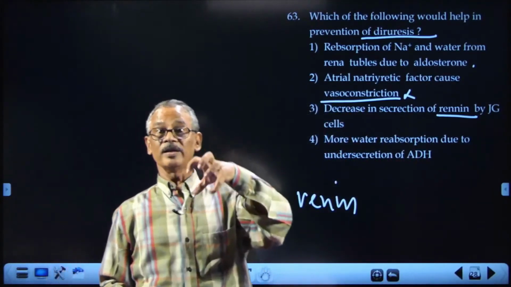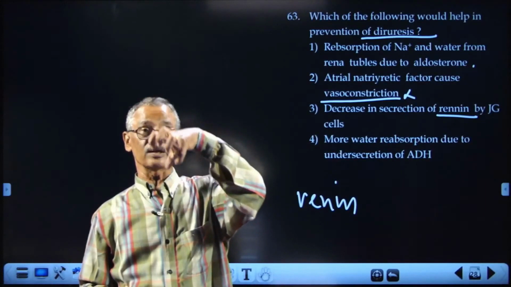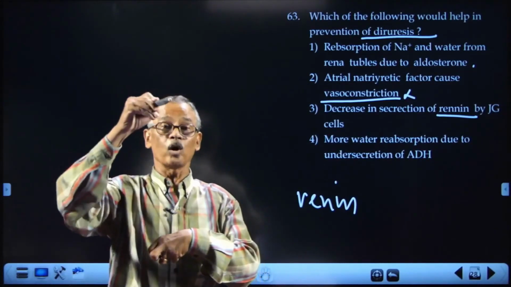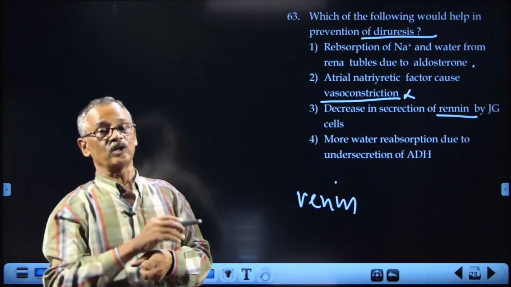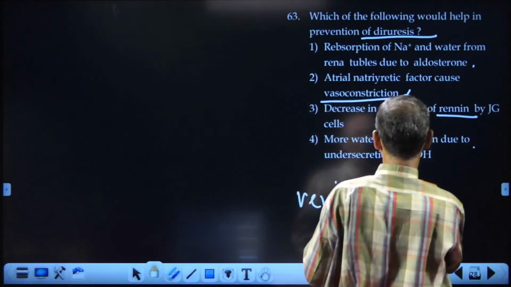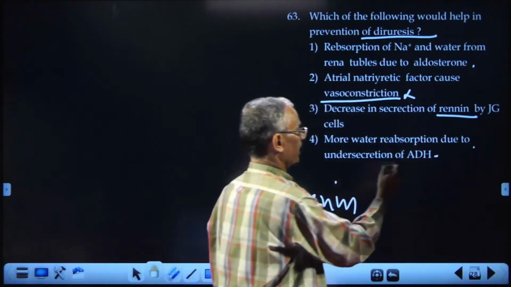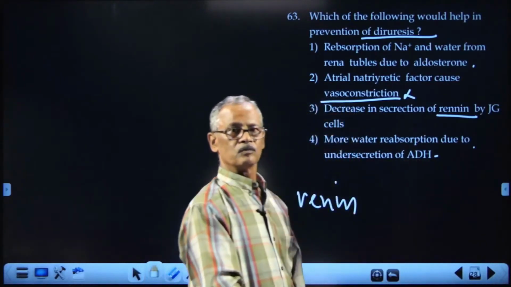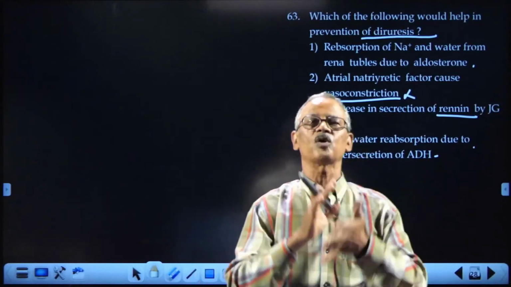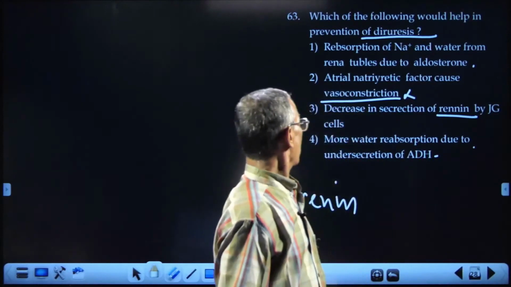When there is a fall in pressure, these JG cells produce renin, which is responsible for increase in blood volume, blood pressure and osmolarity of the blood. More water reabsorption due to under secretion of ADH. When ADH is under secreted, less than normal, water reabsorption will be reduced. So, we will be sending very dilute urine.